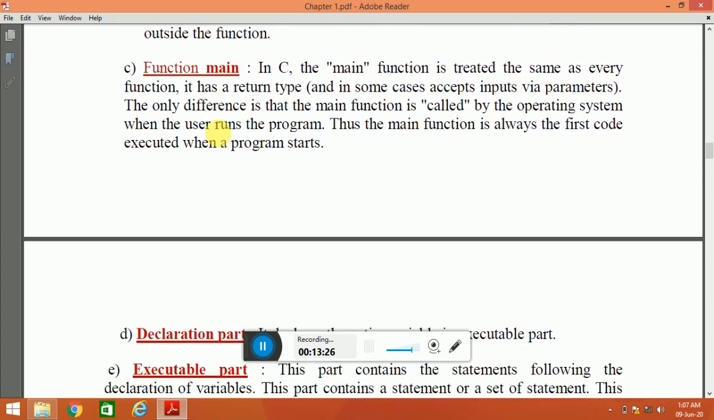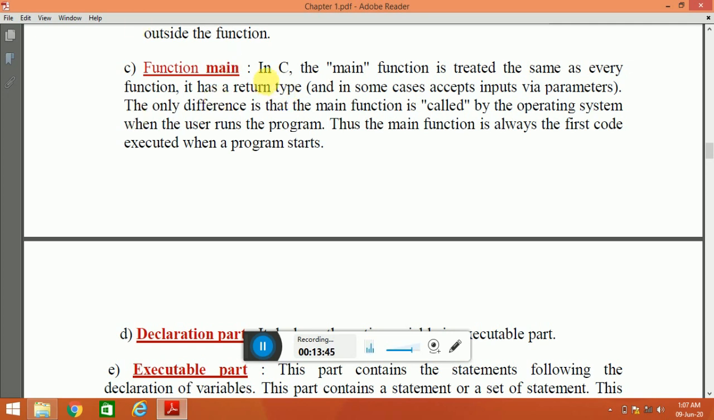Now, the main function. What is a main function in C? The main function is the most important function. Execution of a C program begins with the main function. First of all, you need to remember these two points. Execution of C always begins with the main function.